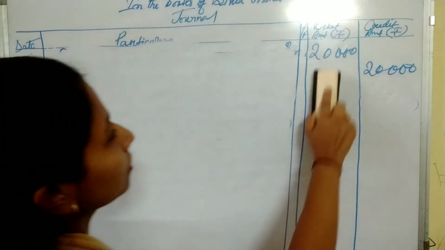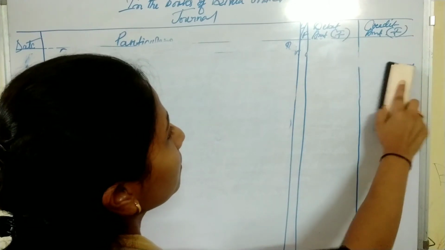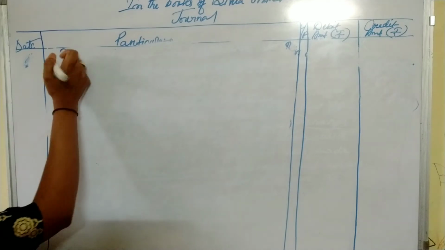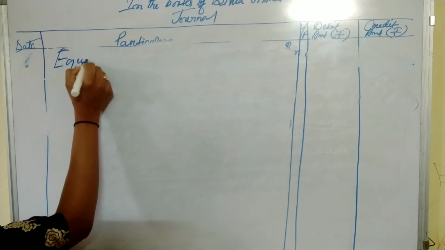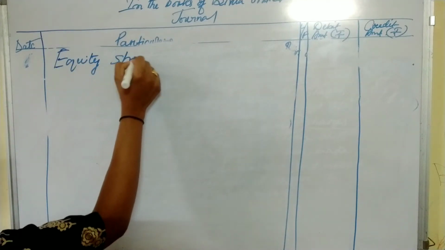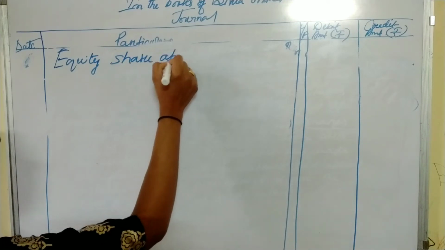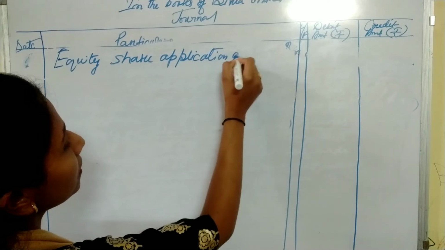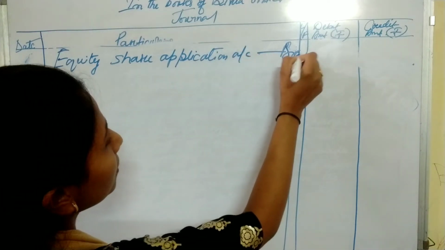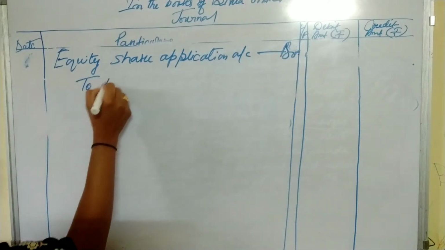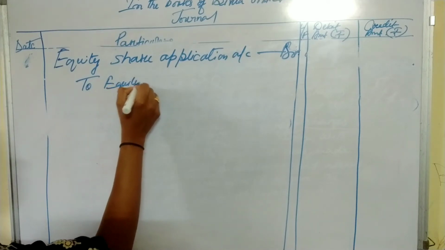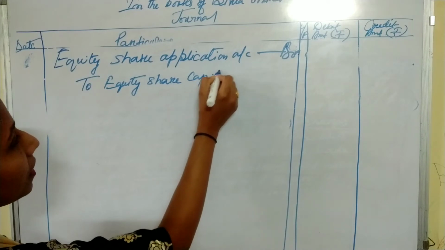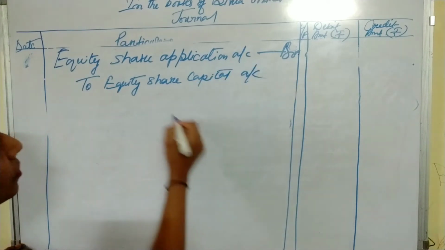So the second entry is equity share application account debit to equity share capital account.